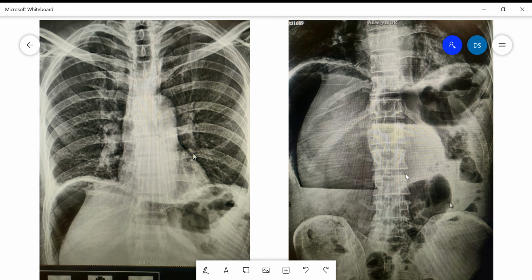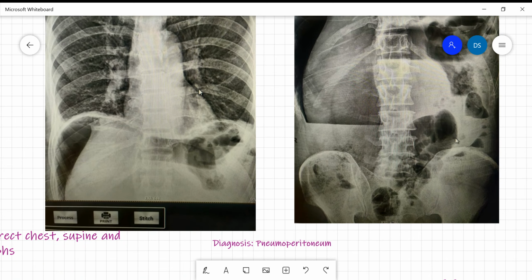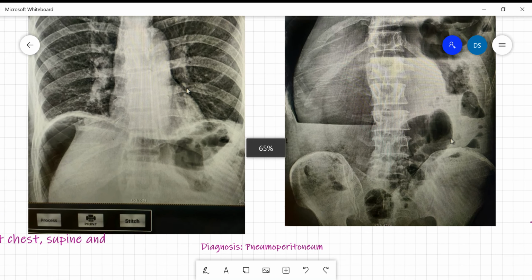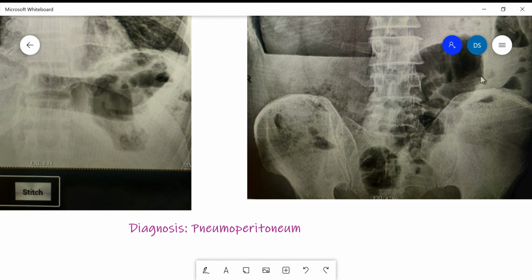So, what is the diagnosis? Diagnosis is pneumoperitoneum. So, what do you mean by pneumoperitoneum? Pneumoperitoneum means whenever there is presence of free air within the intraperitoneal cavity.